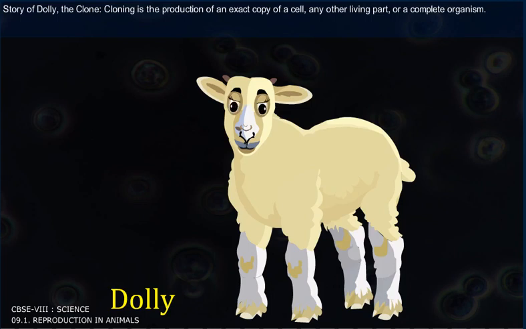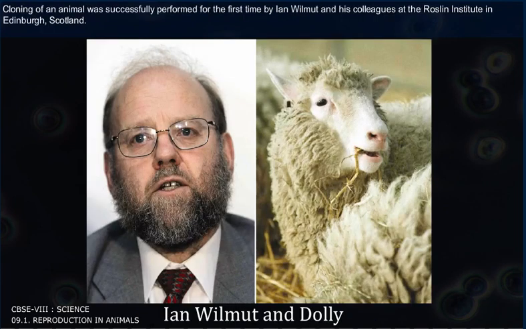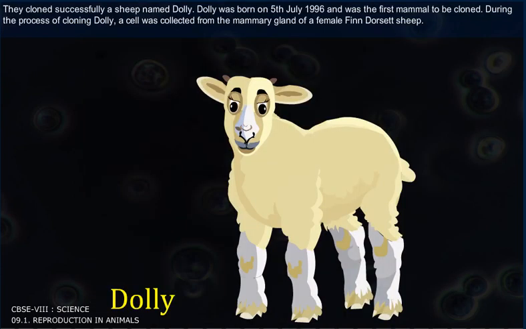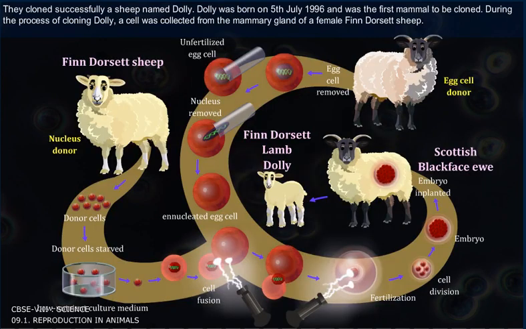Story of Dolly, the clone. Cloning is the process of producing an exact copy of a cell, any other living part, or a complete organism. Cloning of an animal was successfully performed for the very first time by Ian Wilmut and his colleagues at the Roslin Institute in Edinburgh, Scotland. They cloned successfully a sheep named Dolly. Dolly was born on 5th July 1996 and was the first mammal to be cloned.